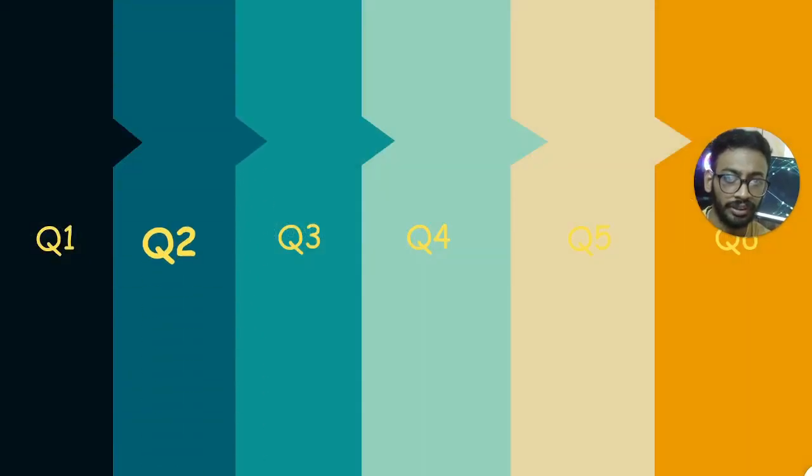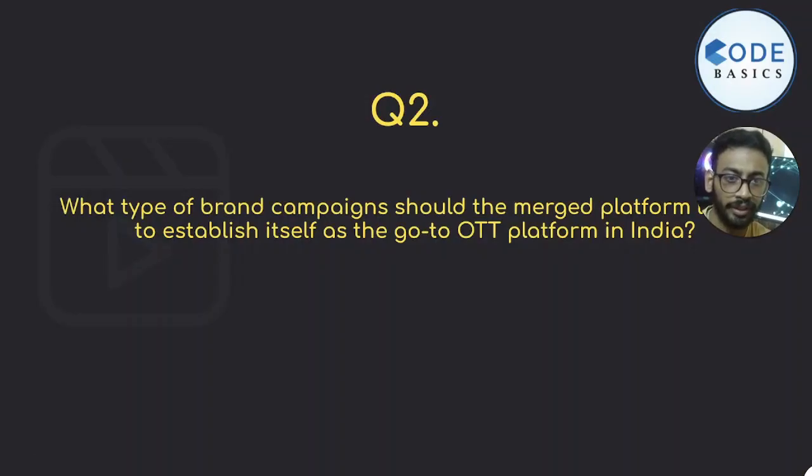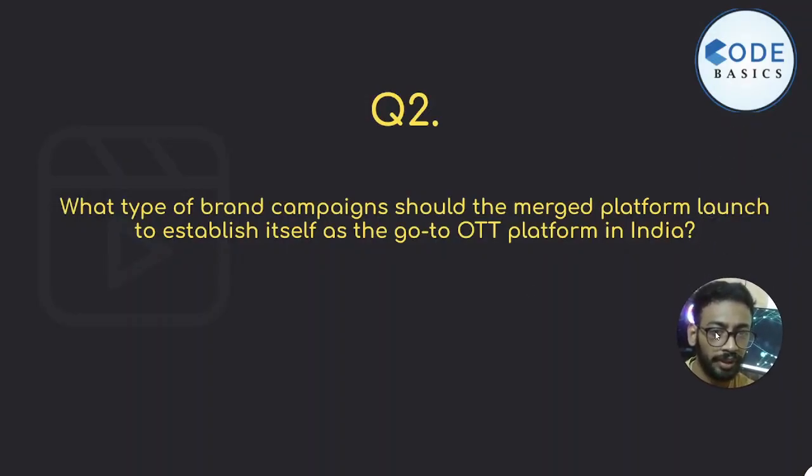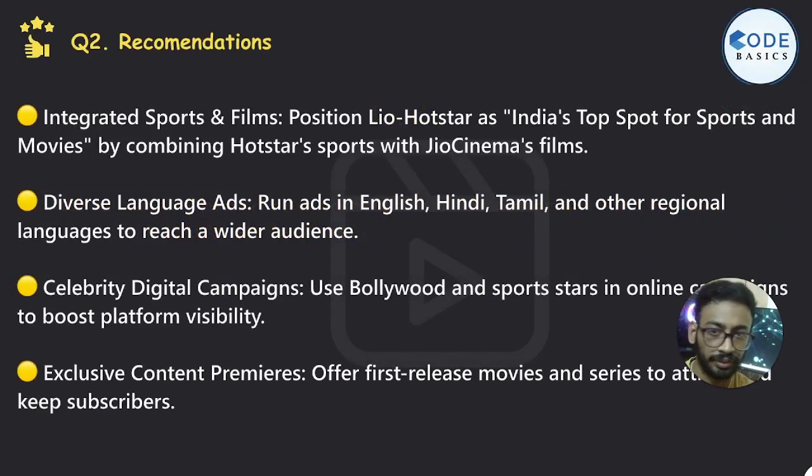Then our second question is, what type of brand campaign should the merged platform launch to establish itself as the go-to OTT platform in India? For being a mainstream platform in India, my recommendations are integrated sports and film: position Jotstar as India's top spot for sports and movies by combining Jotstar sports with LioCinema's films.